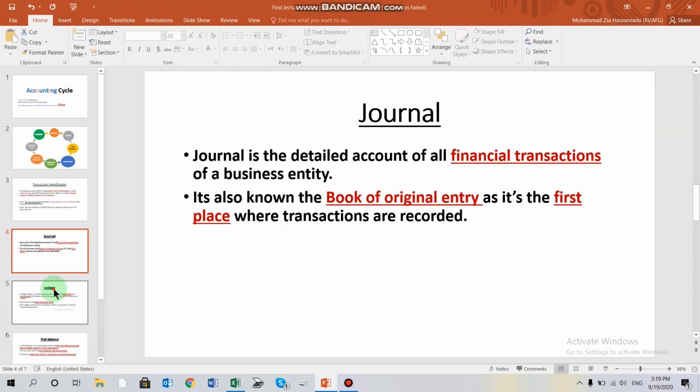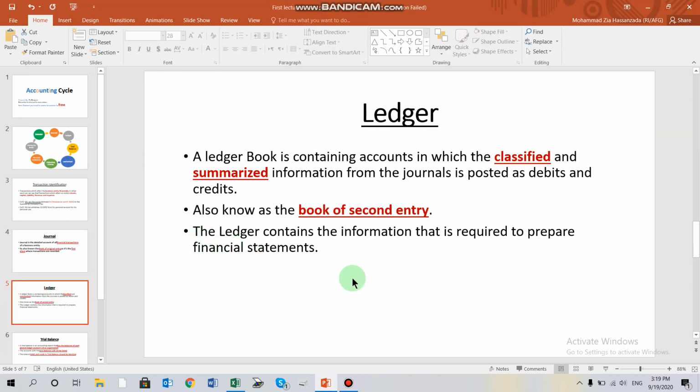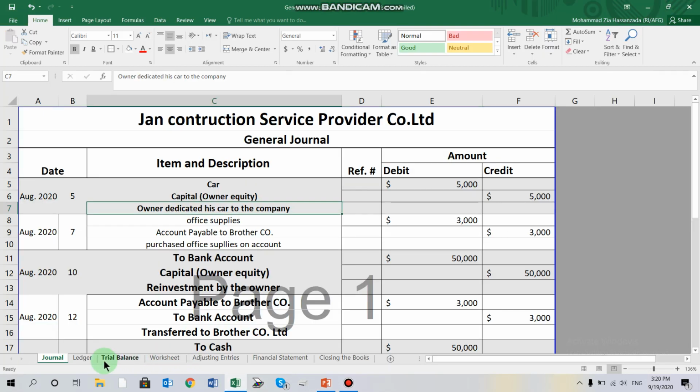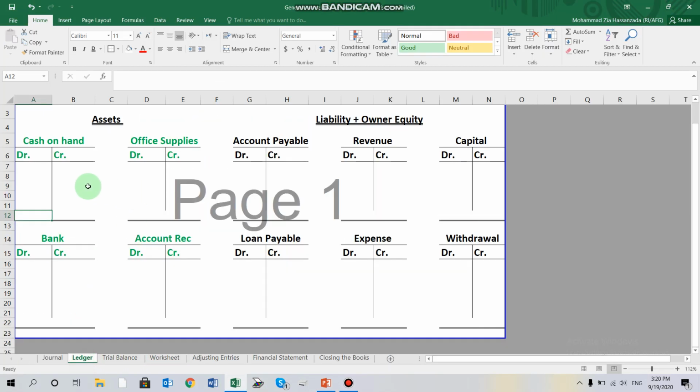After recording all the transactions into the journal, we go for classification of accounts and summarization of the information from the journal. There is a book by the name of ledger which we use secondly, that's why it's also called the book of second entry. Within the general ledger, we prepare a separate account for each account.